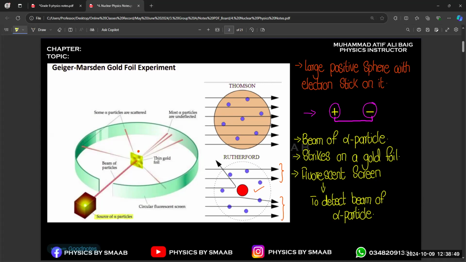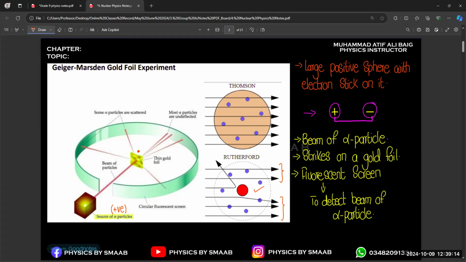And what are alpha particles? In this chapter, we are going to study that part also in detail, what alpha particles are. But right now, you just need to keep in mind that alpha particles are also positively charged particles. These are heavy particles, heavier than a proton. So these are also positive and they are heavier than a proton.